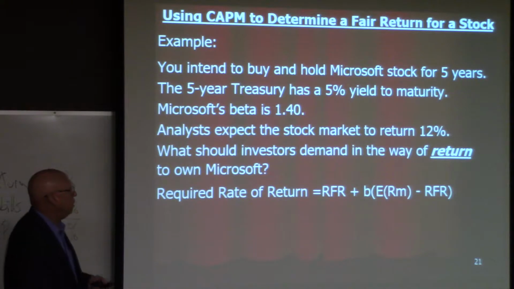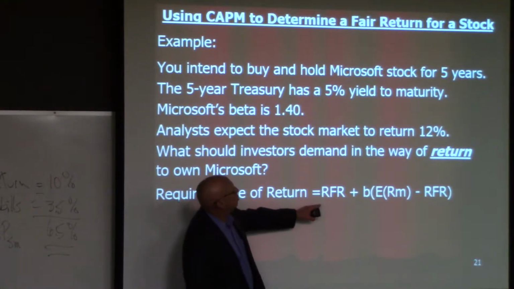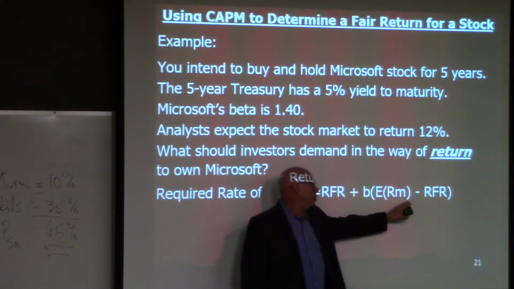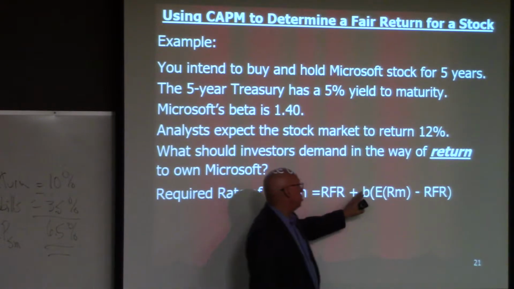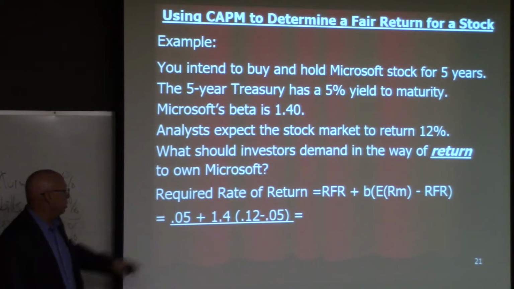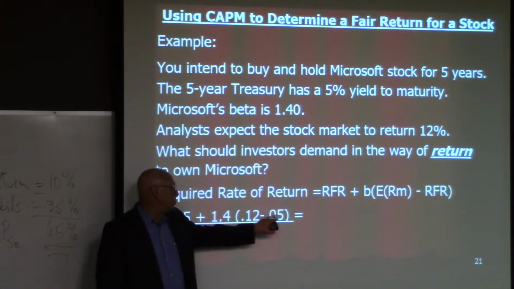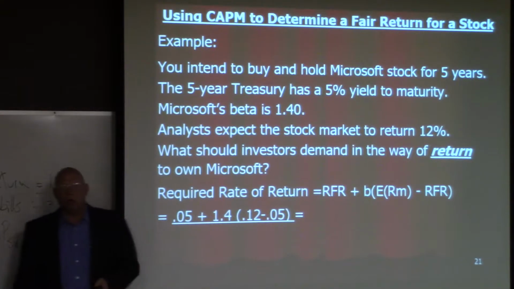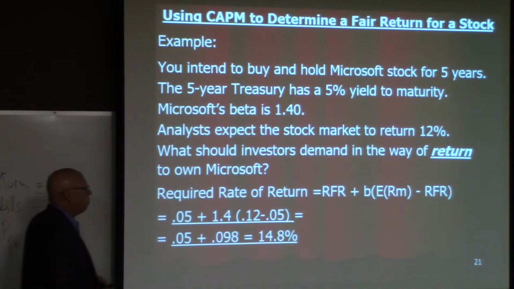Okay, and so the required rate of return, according to the CAPM, is the risk-free rate, which is 5%, plus the market premium, which is 12% minus 5%, adjusted by the beta of 1.4. So let's plug it all in. There it is, risk-free rate. So the market premium is 12% minus 5% is 7%, adjusted by our beta of 1.4. And here's our expected rate of return of 14.8%.